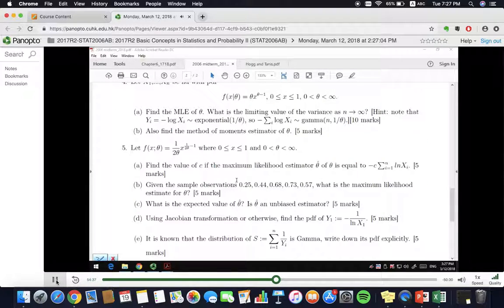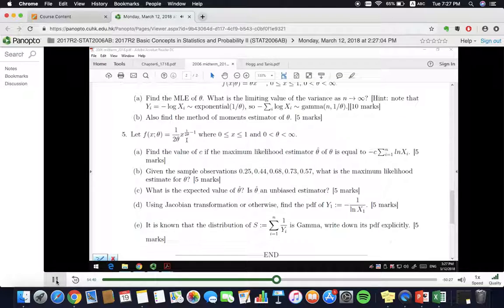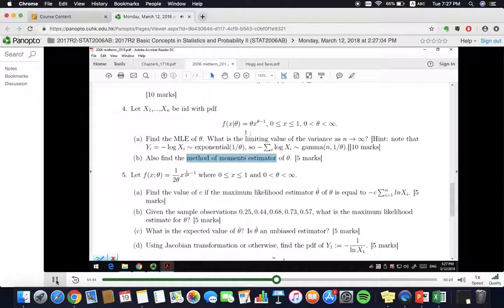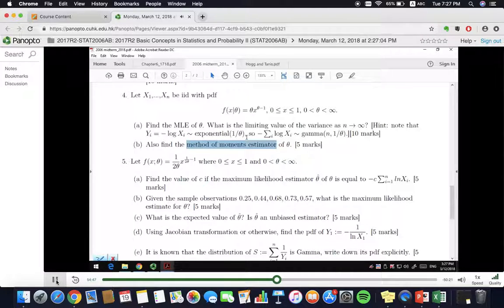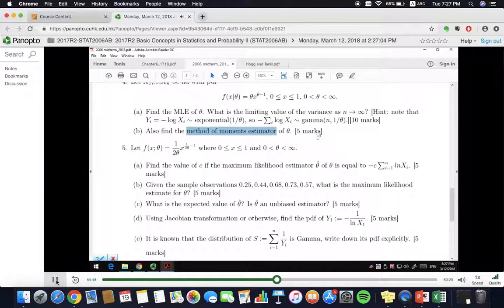Well, how about the method of moments? The method of moments is easy. Just compare the mean and the variance. Okay? I don't think I will go through it in detail.